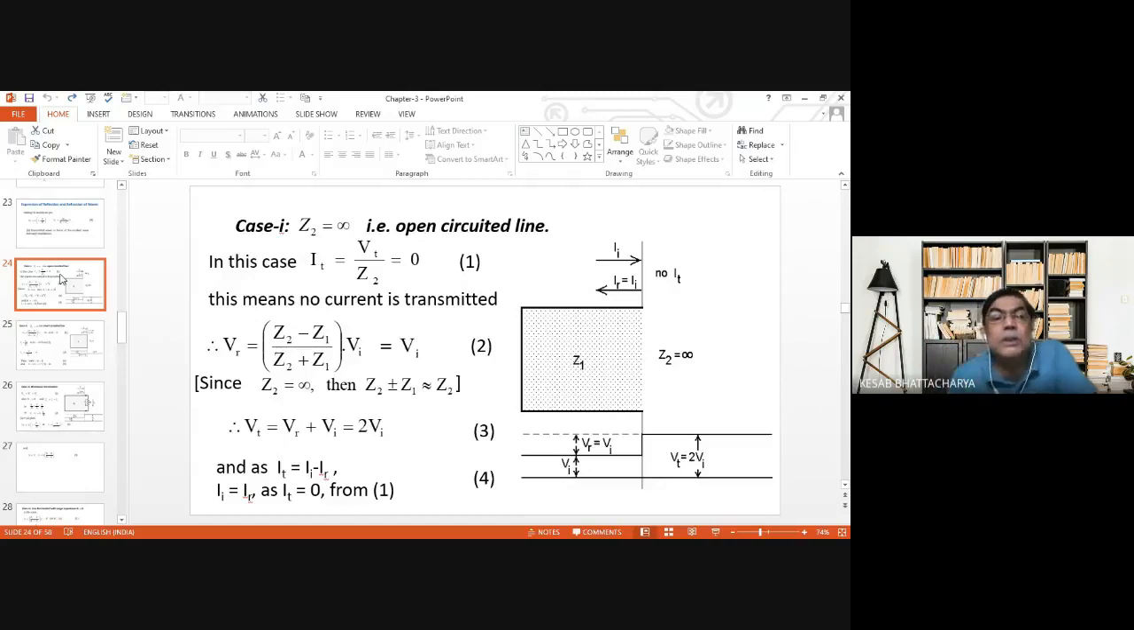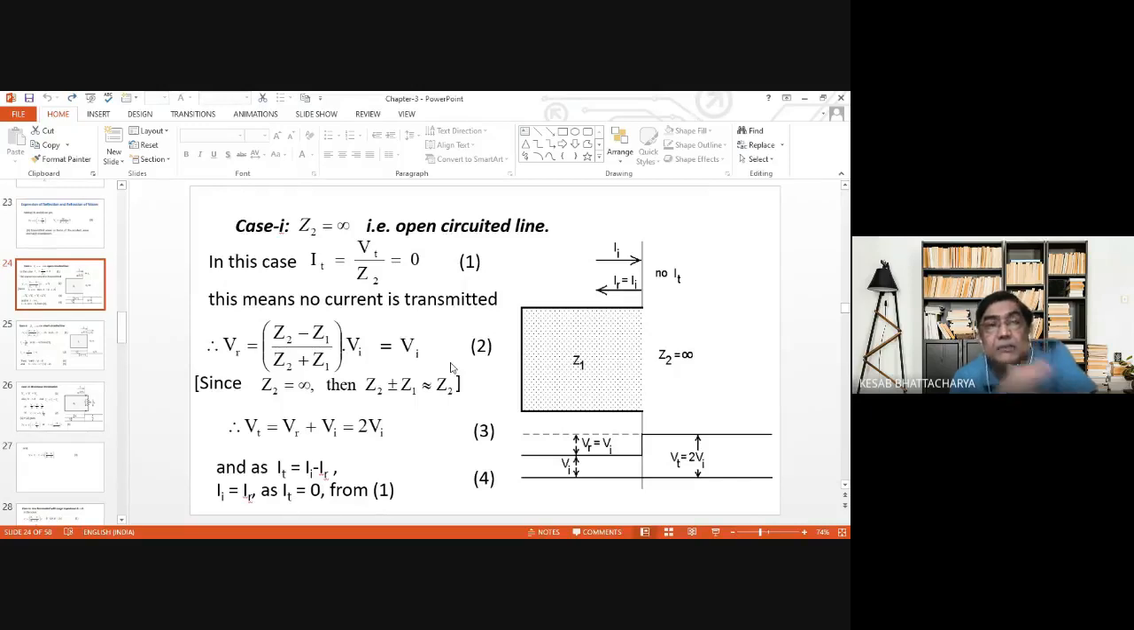So if Z2 is equal to infinity, then what we can write? Z2 এখানে যদি ইনফিনিটি হয়ে যায়, Z2 minus Z1 আর Z2 plus Z1 will be almost equal. So reflected voltage and incident voltage both will be same. VR will be equal to VI. And VT, transmitted voltage, that is equal to VR plus VI.